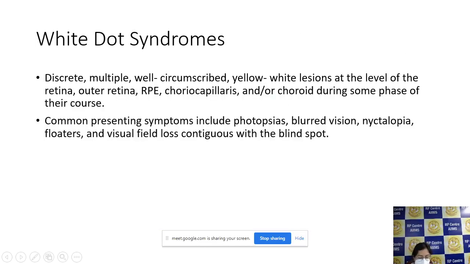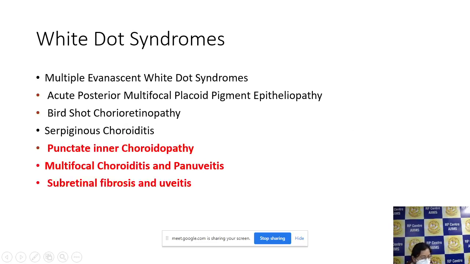So this is actually a very, very broad umbrella category, where people have put all the diseases in which you will see some punched out yellow, white, deep lesions in the retina. So everything has been put in this. If you read Donald Gass's book, he says that as a uveitis specialist, either you can be a clubber, or you can be someone who wants to differentiate between each individual category.